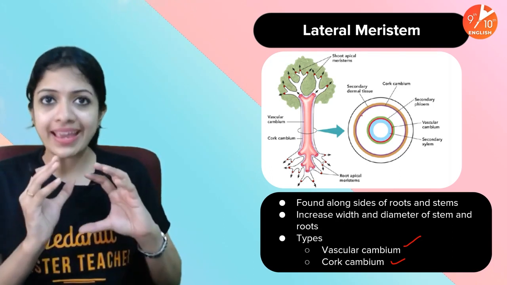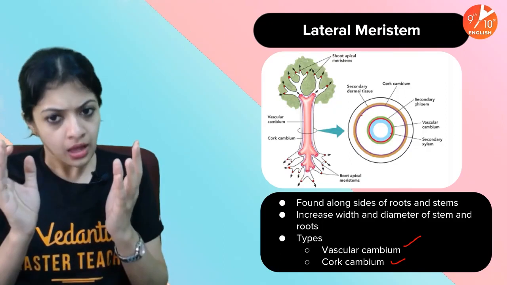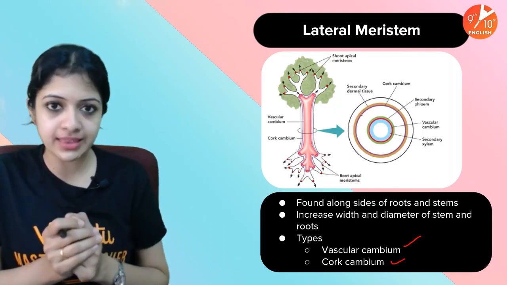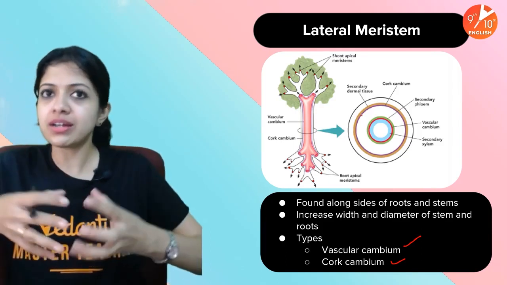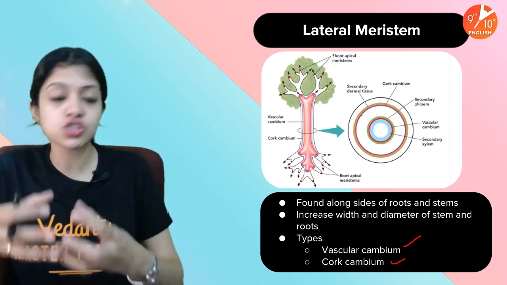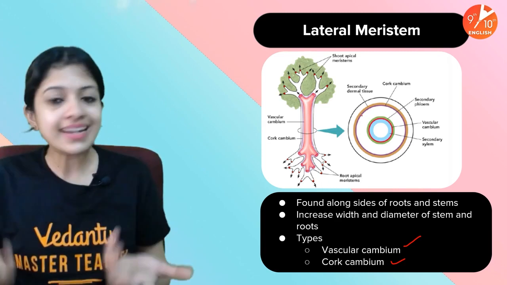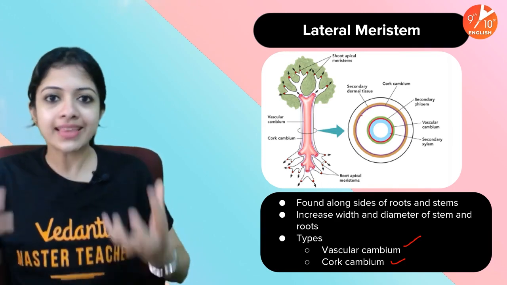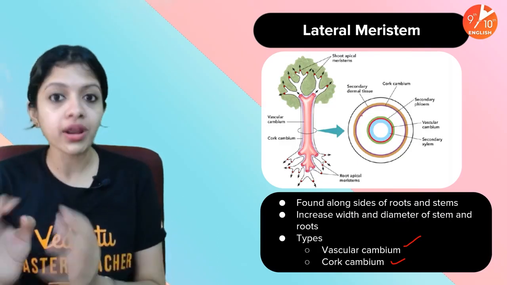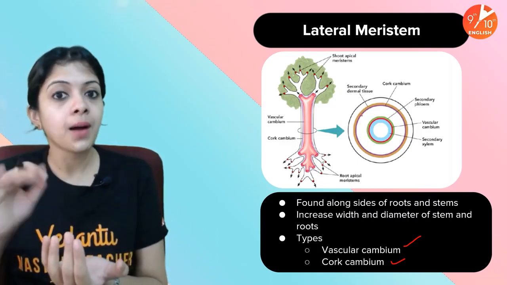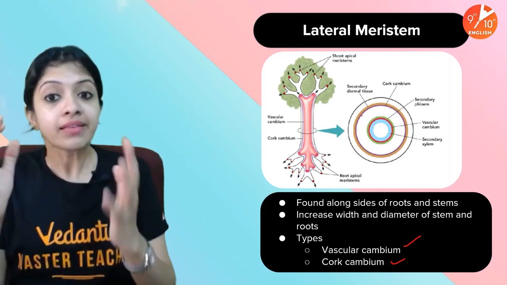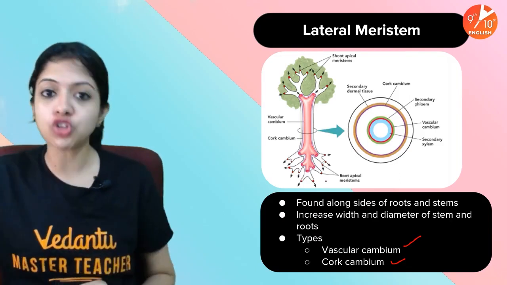because in herbs and shrubs also, they do have a lateral meristem, but they would have less of a function in them because they don't really need too much of an increase in fatness or girth of the plant. Unlike woody plants, which become trees, how fat they have to become and how much more the bark has to develop properly in the case of a woody plant. This is why this image of a tree is there.